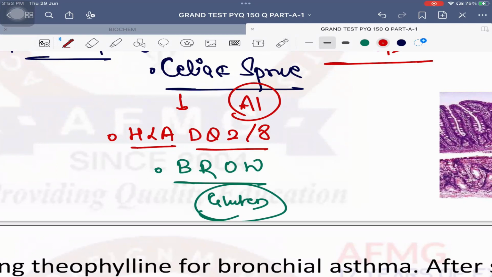Okay? B stands for barley. R stands for rye. Those who hear "rice", listen, it is rye. Okay? So rice can be given. Okay? It is rye. O for oats and W for wheat. These are gluten containing foods. If the patient eats those, then the patient develops symptoms.